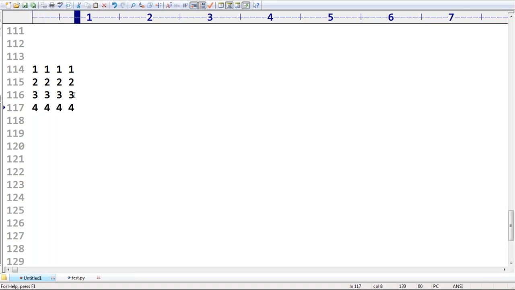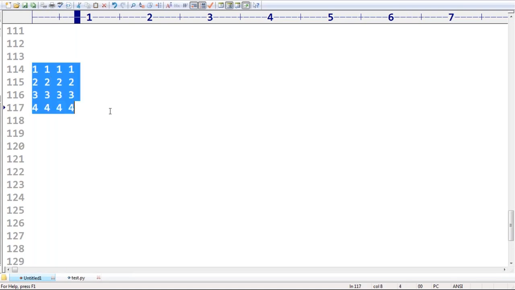4, 4, 4, 4 like that. Are you able to get it? So how do you print n number of rows like this? Can you please guide? I don't know what code we have to write. Can you please guide? This is about my code.